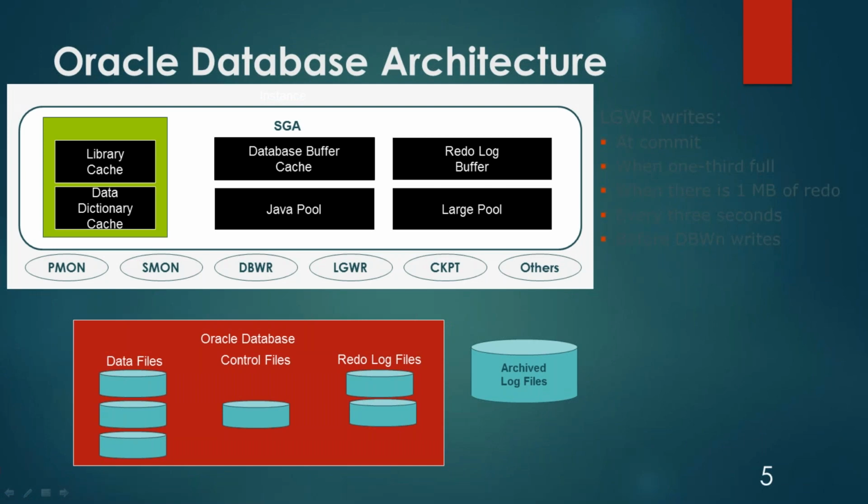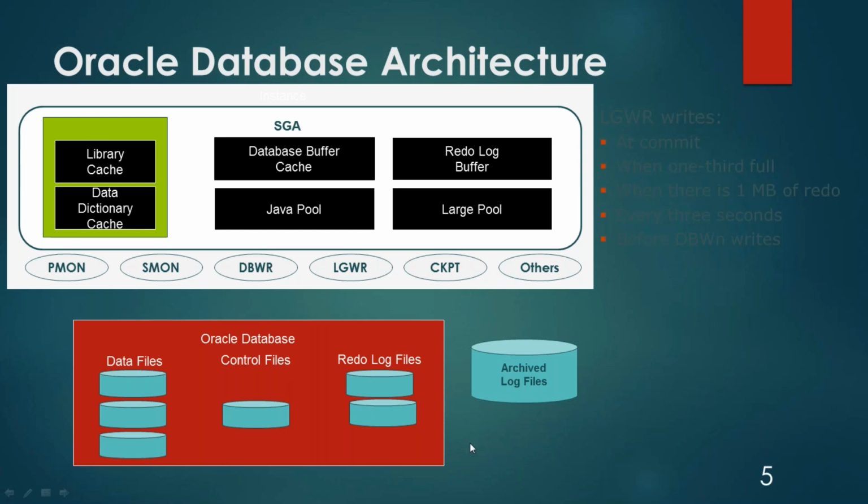Under what condition does this log writer process write the data to the redo log files? Whenever there is a commit, or when the redo log buffer is one-third full, or there is 1 MB of redo, or every 3 seconds. But this is before the database writer process writes the data from the database buffer cache to the data files. Once the redo log files are full or get flushed, a backup of the redo log file is taken on the disk, which are called archive log files. So for Golden Gate, these are the files which are important.